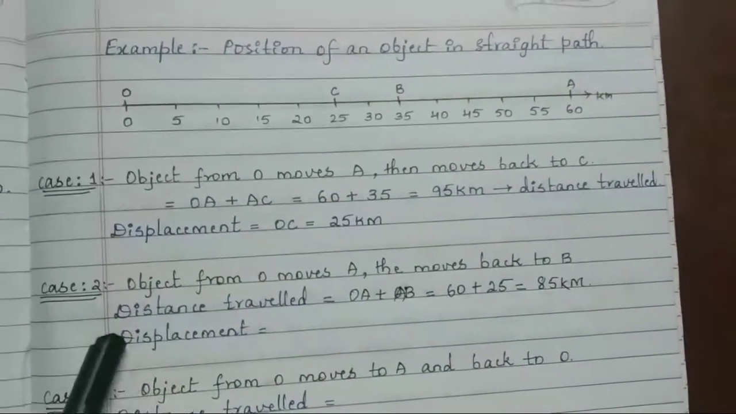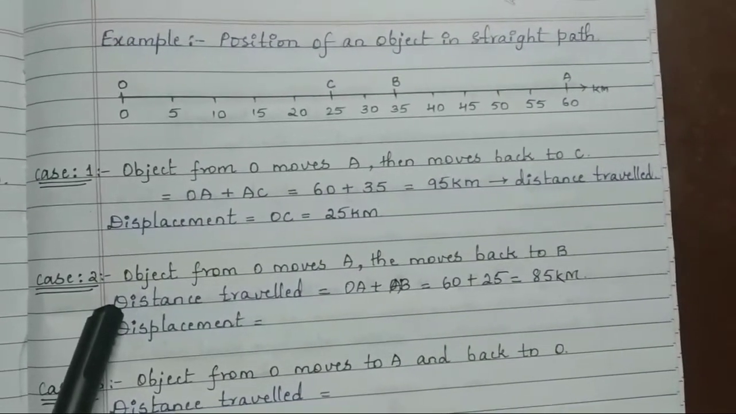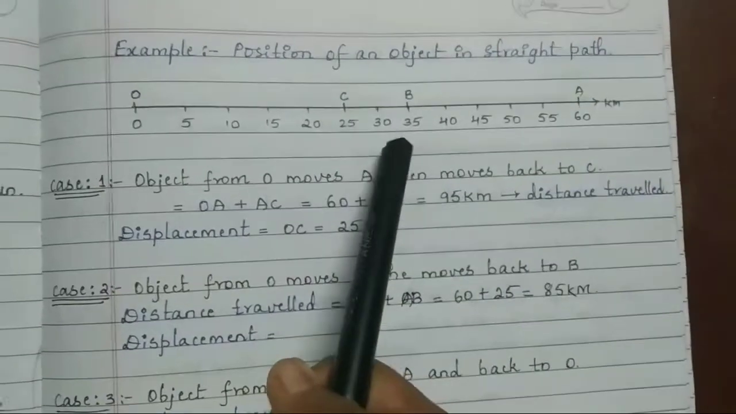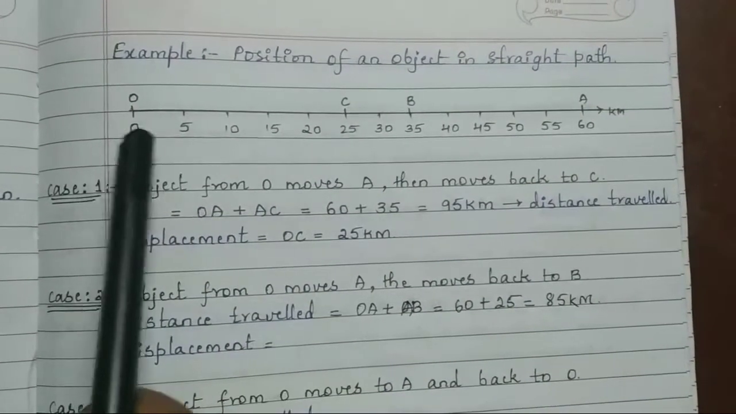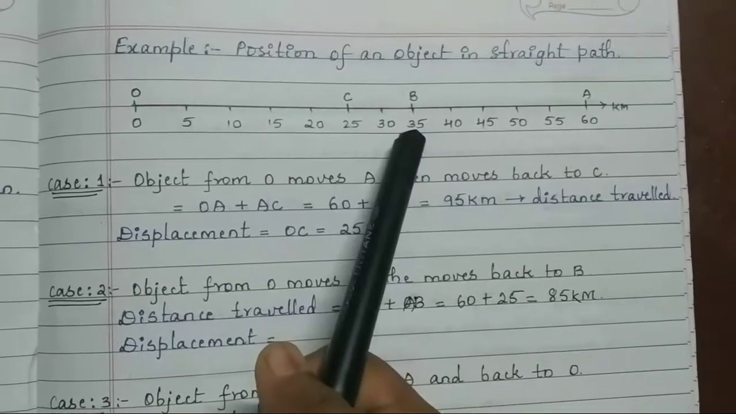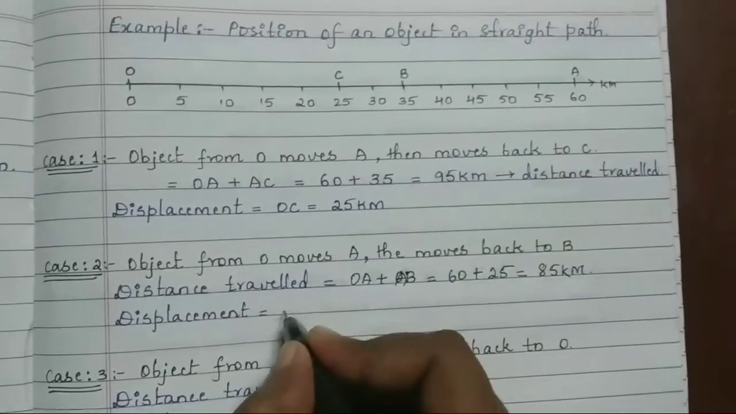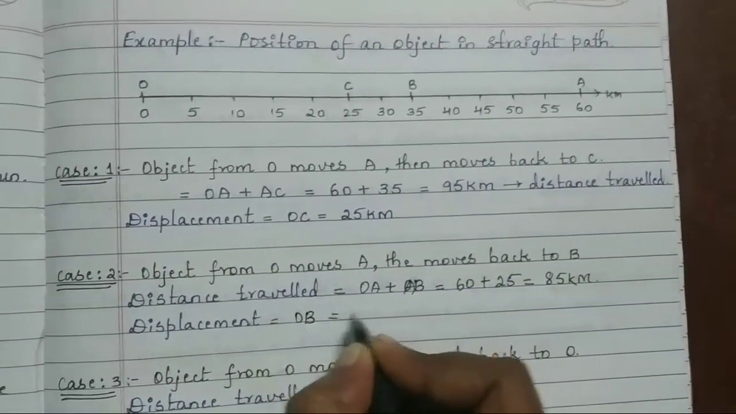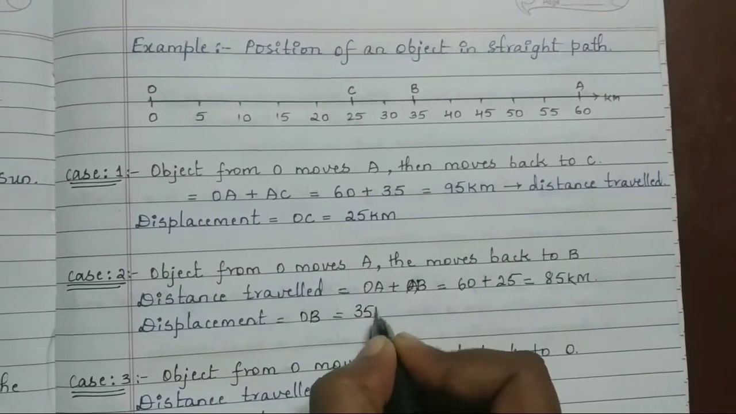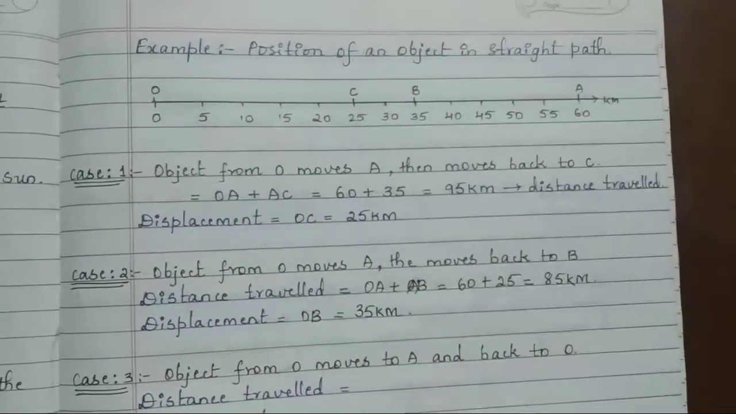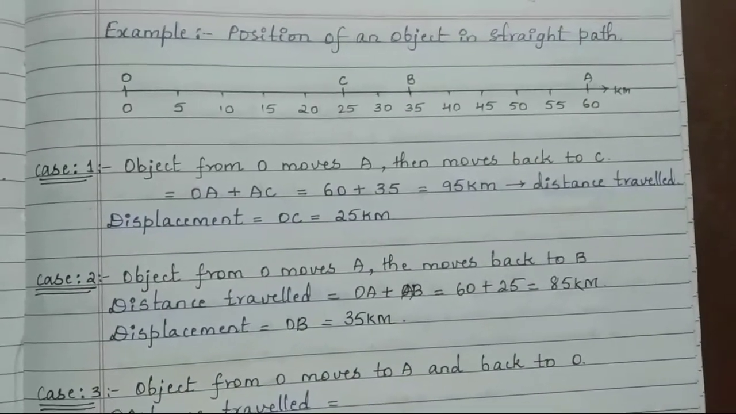Okay, and what is the displacement? It is the shortest distance to move to B. How can we move to B? From O to B, directly we can go to B. That is nothing but OB, which is equal to 35 kilometers. So this is the shortest distance traveled in this case.